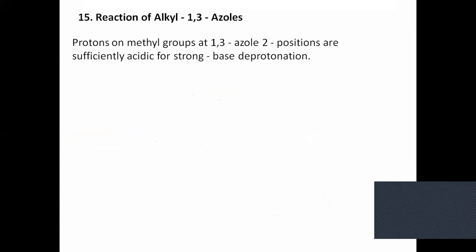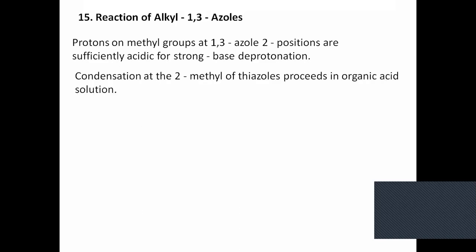For example, if an alkyl group, say a methyl group, is attached to a carbon in the azole, and that carbon is the second position carbon, then that methyl is found to be sufficiently acidic in nature, and when you add a strong base, that base may remove one proton from such methyl groups present at the second position.